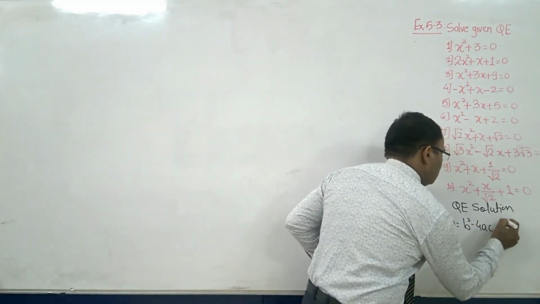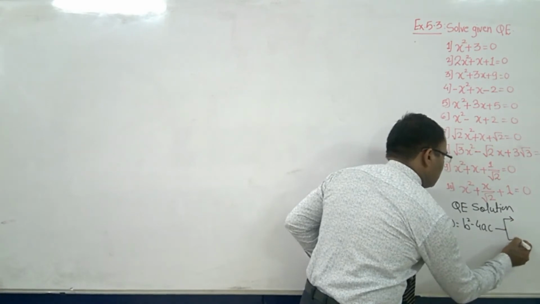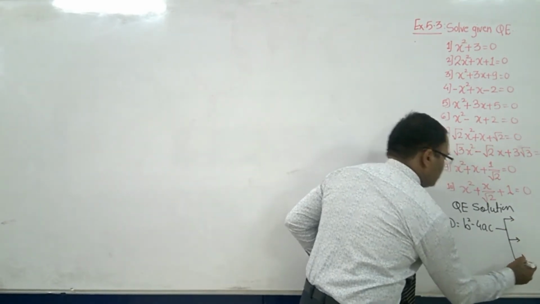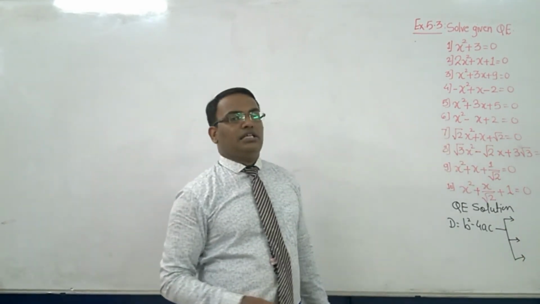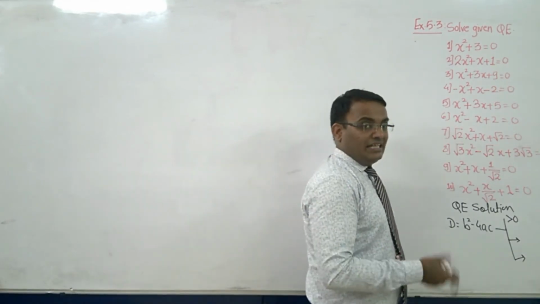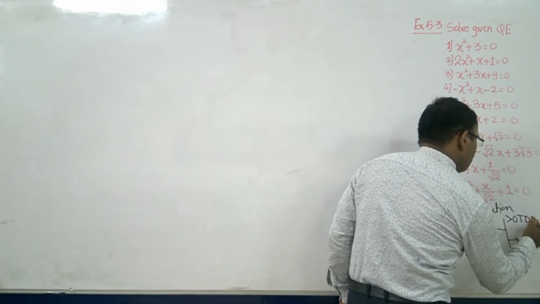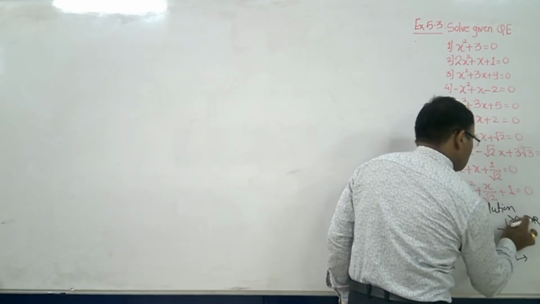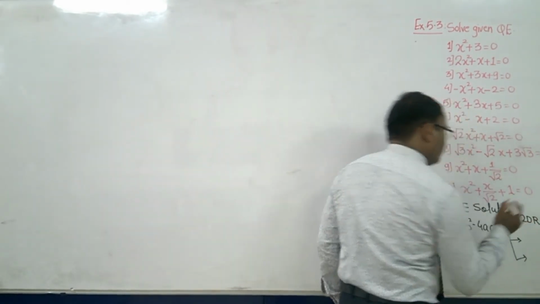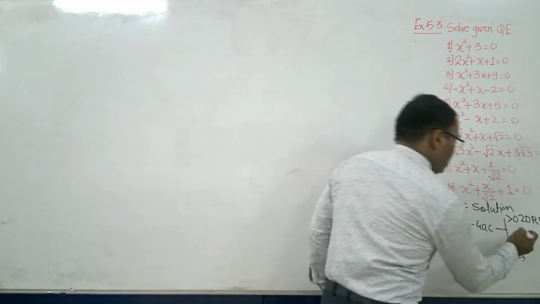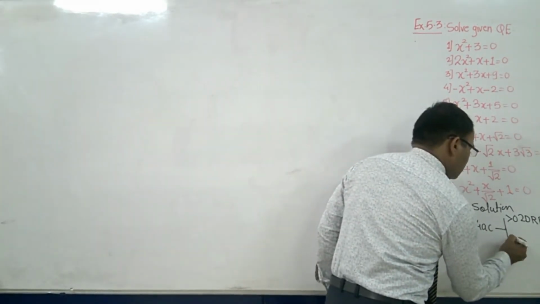According to that, there were 3 possible cases. If it is greater than 0, then there are 2 different real roots. Then the second one was equal to 0.